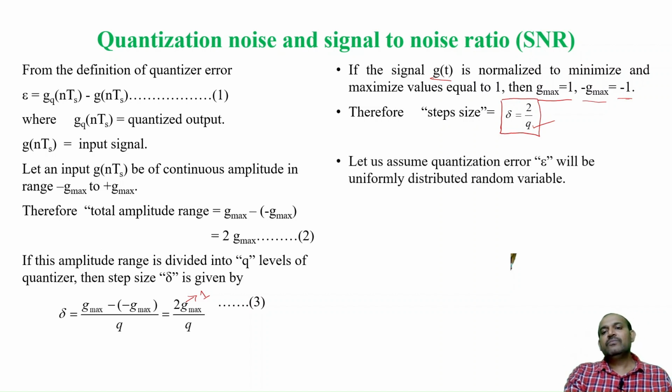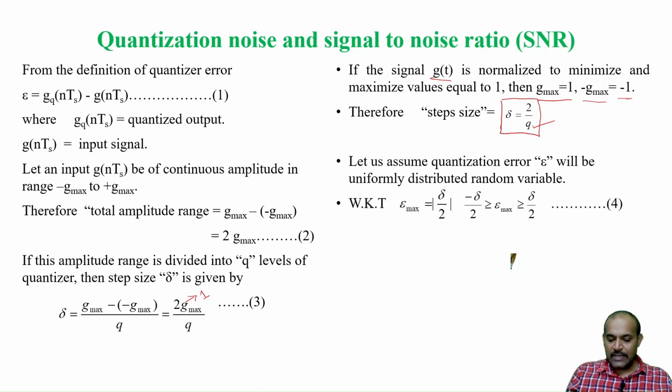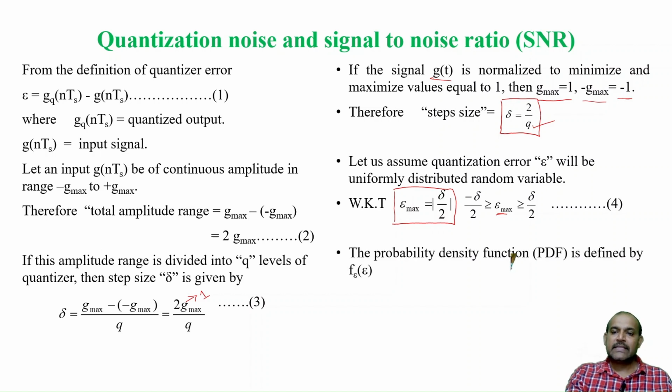So, let us assume the quantization error will be uniformly distributed, it is a random variable. We know that for uniform quantizer, again we have derived this in the previous video, I will share the link in the description, you can go through. So, maximum error that you can get is delta by 2. That is magnitude of delta by 2, either minus delta by 2 or plus delta by 2, within that range your error will lie. Therefore, epsilon max is magnitude of delta by 2, call it equation 4.